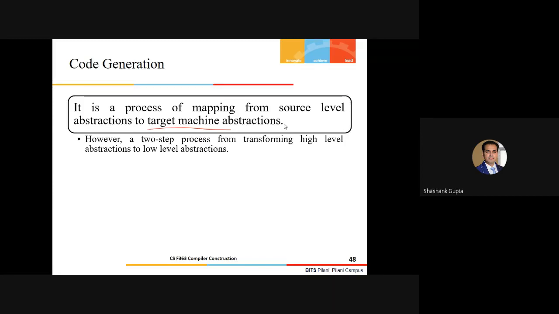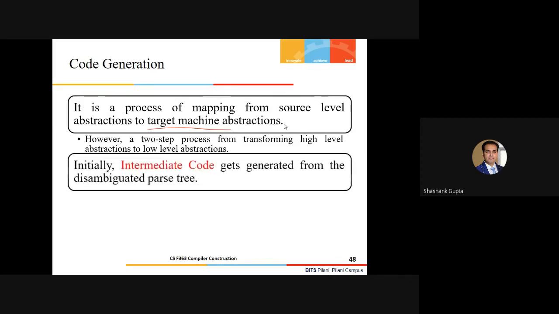We will not immediately jump to the machine level code. However, we'll take 2 steps here. So a 2-step process for transforming the high-level abstractions to the low-level abstractions. Initially, the intermediate code gets generated from the disambiguated parse tree. So what is intermediate code? This code will act as an intermediary between the disambiguated parse tree and your complete assembly language code, or machine code.